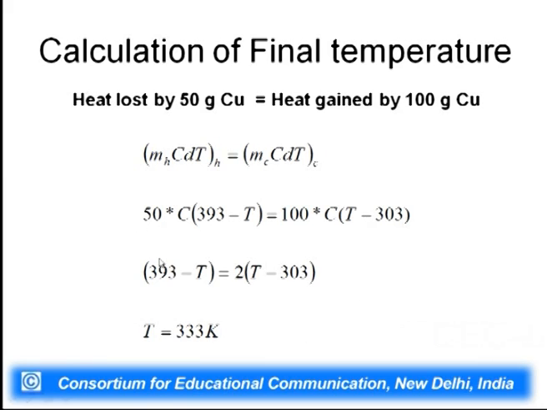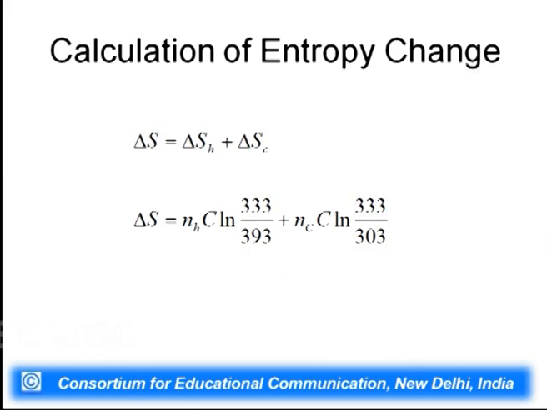And from this we can calculate the final temperature of the blocks, and that is equal to 333 Kelvin. So, once we know the final temperature, we can calculate entropy change, and entropy change is equal to the sum of the entropy change of the hot block plus the entropy change of the cold block. That is, delta S is equal to n_H C log 333 by 393 plus n_C C log 333 by 303.